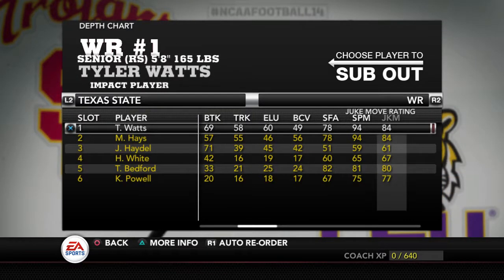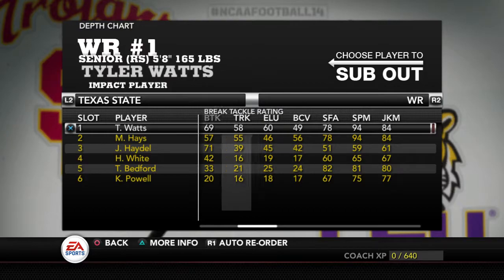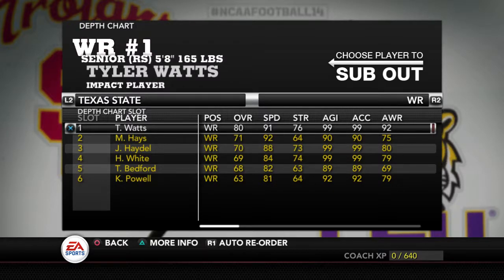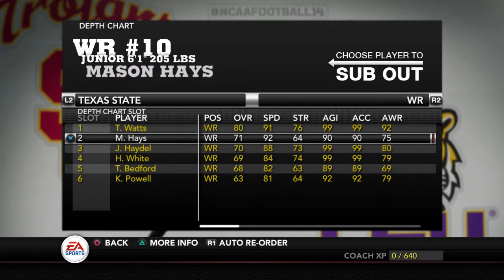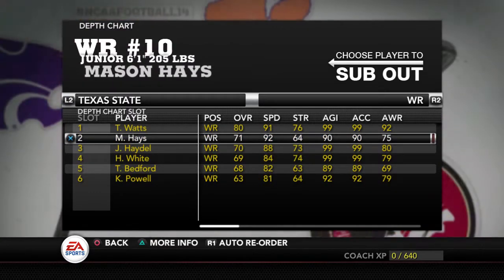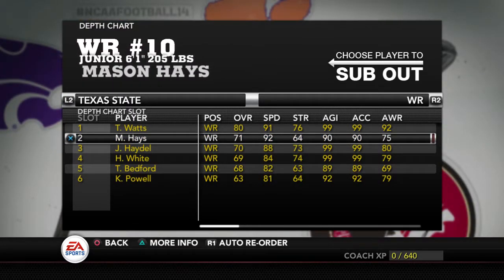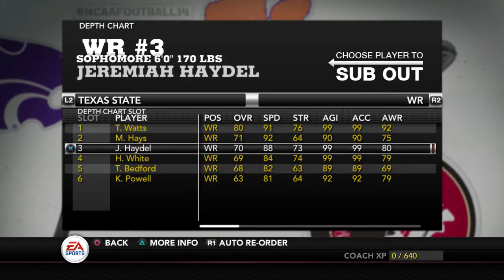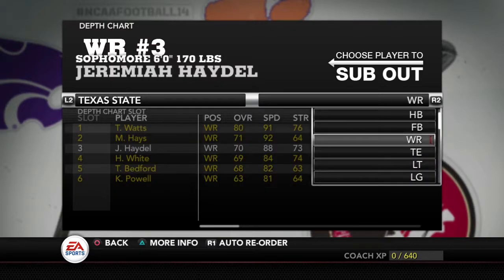So we're going to go to our wide receivers, which we have Taylor White. He's 5'8". He's a short guy, but he's got some good speed, and I believe he's going to be very impactful. And then we got Mason Hayes. He's a junior, 6'1". He's a little taller, a little bit faster, but I think he's going to make a couple good plays too.